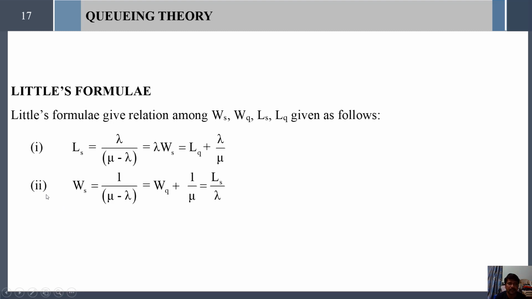And second point, WS. WS equal to 1 divided by service rate minus arrival rate. That can be written as WQ plus 1 divided by mu. That is equal to LS, the number of customers in the system, divided by arrival rate. That can be defined in some other way.